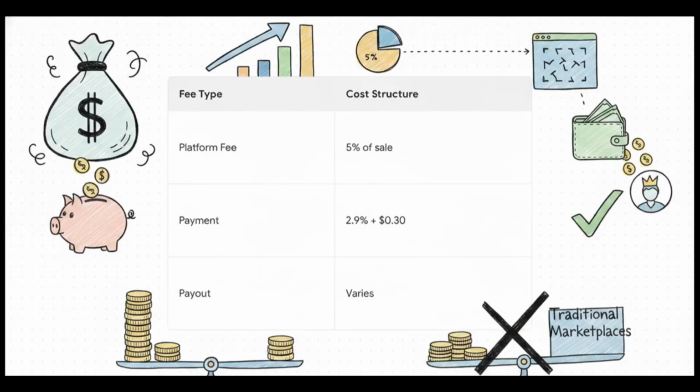Let's talk numbers really quickly, because understanding Patreon's monetization structure is super important. Good news, though. It is incredibly creator-friendly. You keep the vast majority of your revenue. Patreon just takes a flat 5% platform fee on a successful sale, plus your standard payment processing, which is usually 2.9% plus 30 cents. When you compare that to the massive cuts that traditional software marketplaces take, that 5% is a huge win for your wallet.